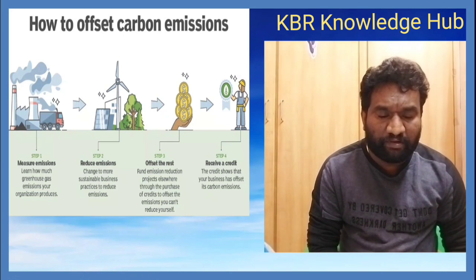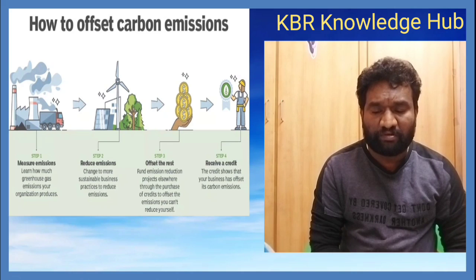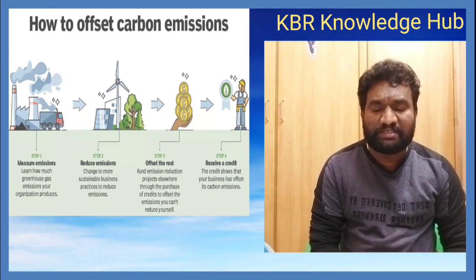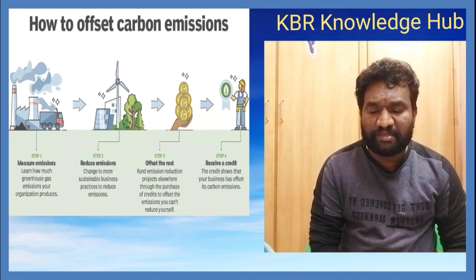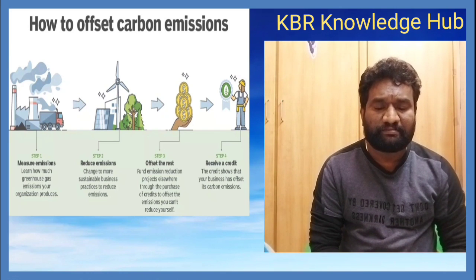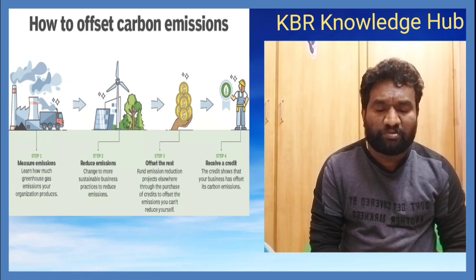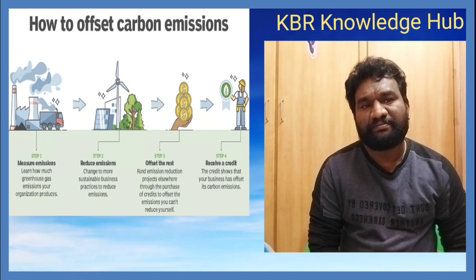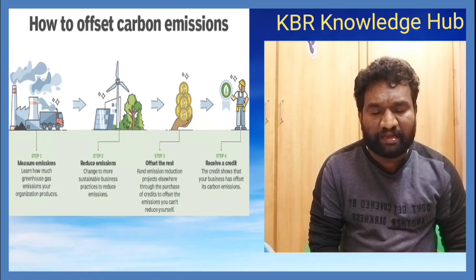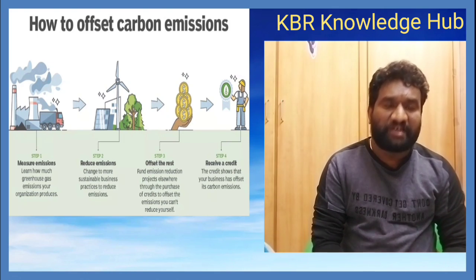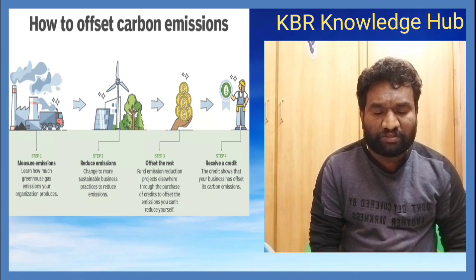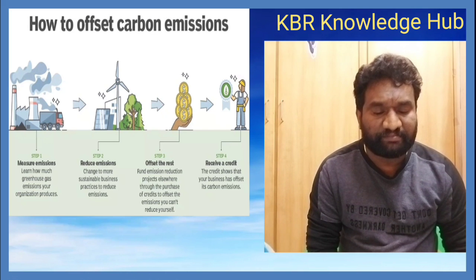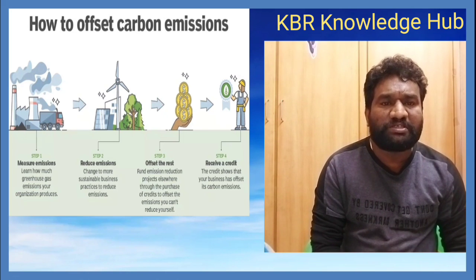And step 4, receive a credit. These are the 4 things here. So in step 1, learn how much greenhouse gas emissions your organization or product produces. And step 2, change to more sustainable business practices to reduce emissions. And step 3, fund emissions reduction projects elsewhere through the purchase of credits to offset the emissions you can't reduce yourself. These are the 4 steps you need to understand.